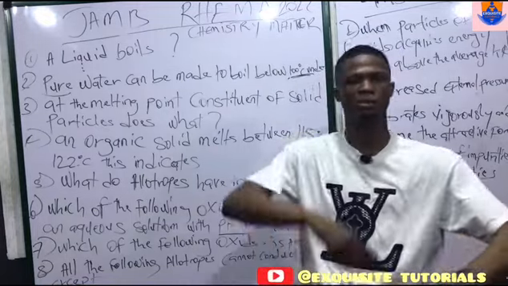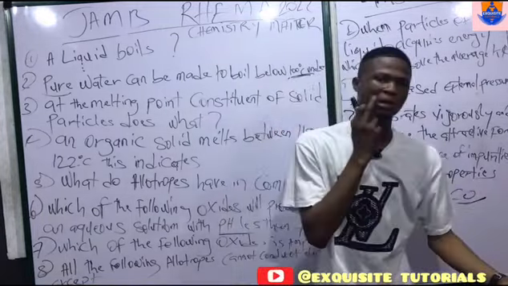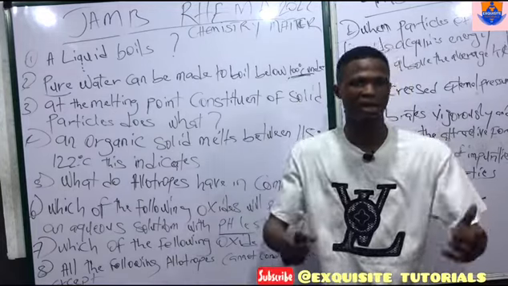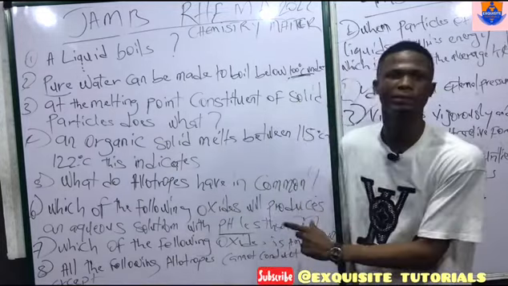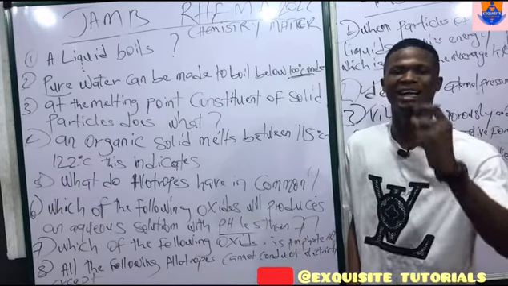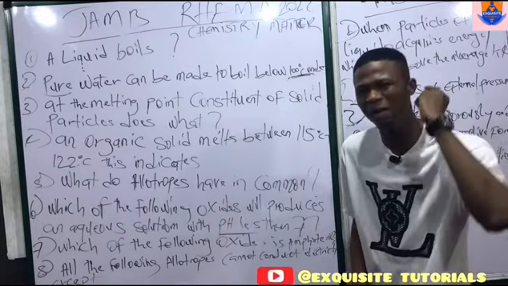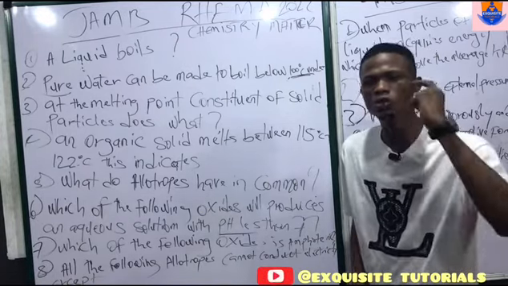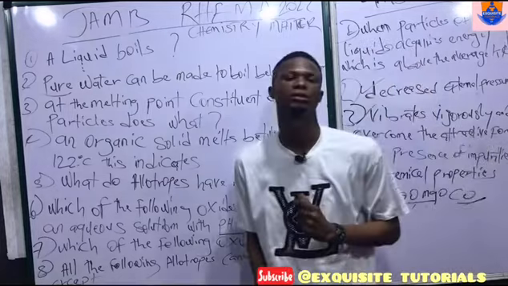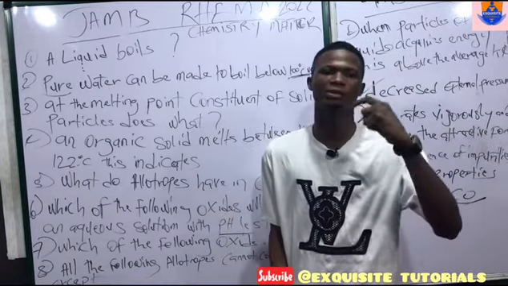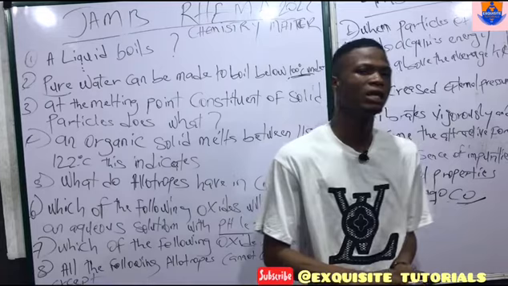Metallic oxides react with acids, and non-metallic oxides react with bases. But amphoteric oxides are those oxides that can react with both acids and bases. What did I say? Amphoteric oxides react with both.